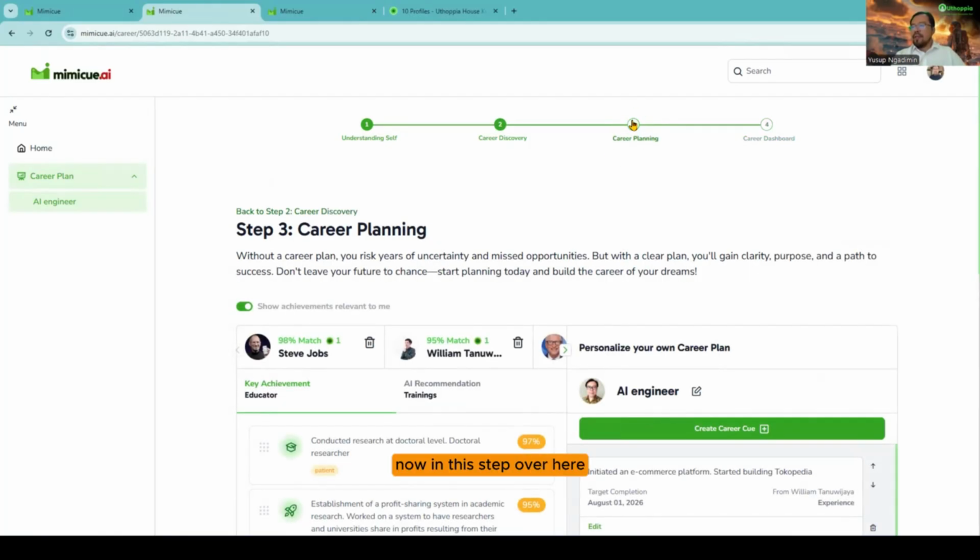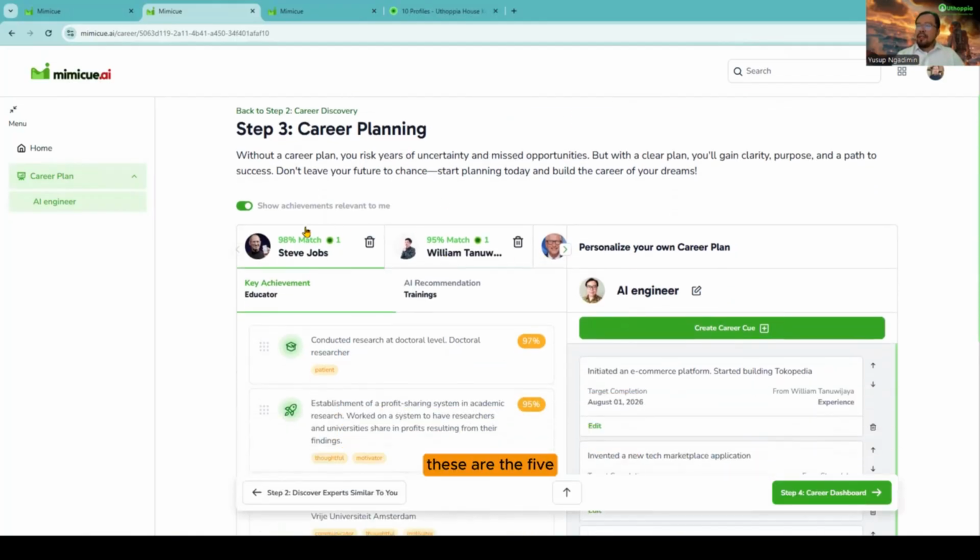Now, in this step over here, you will see on the left hand side, these are the up to five experts that you have selected earlier. So at this stage, let's call them your heroes, your role models. These are the people that you want to become. On the right hand side, this is going to be your career plan. So this is all about yourself.